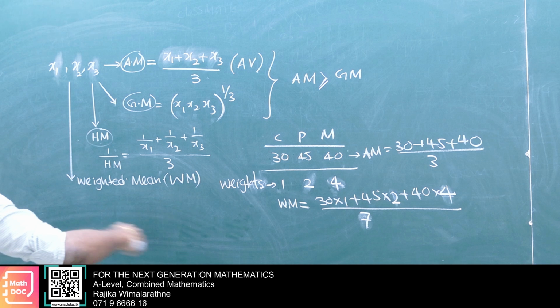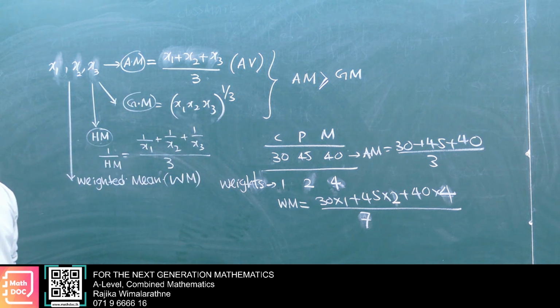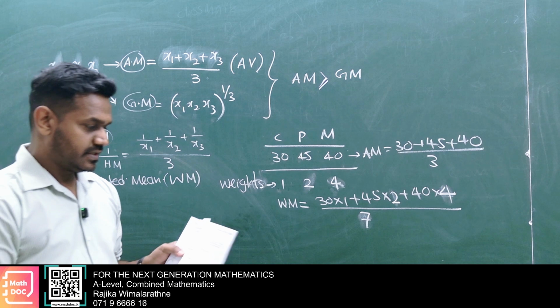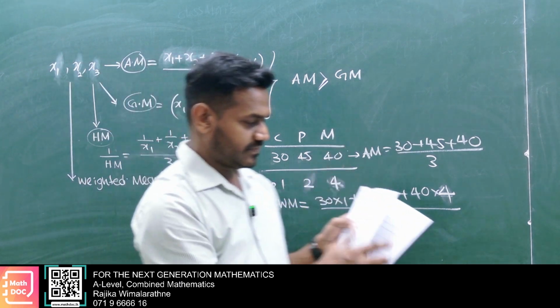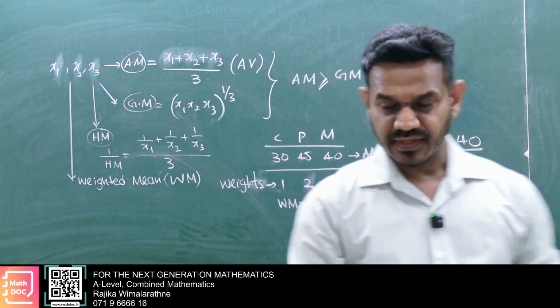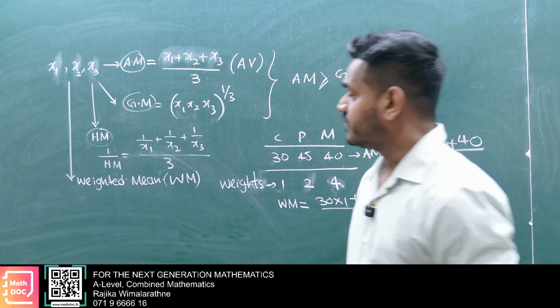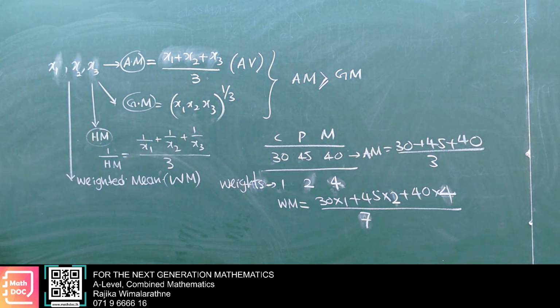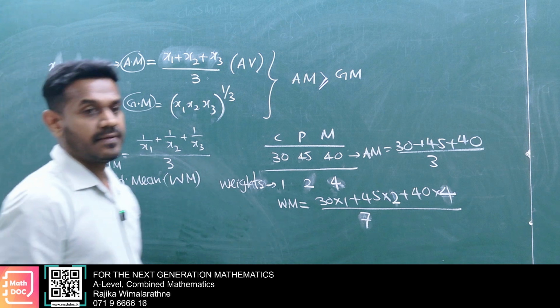Better to write them separately. You can write in page number 6, upper space. The most important one is arithmetic mean.